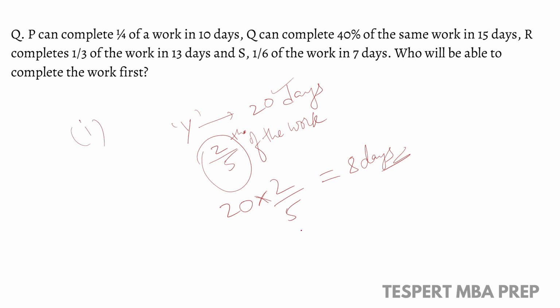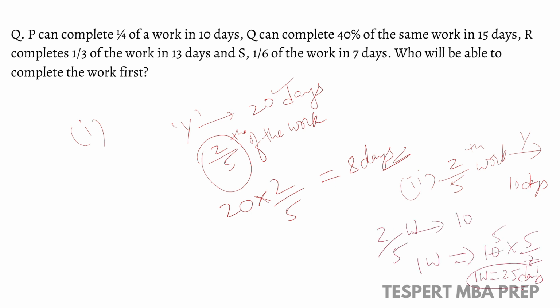This is case 1. Whereas if we consider case 2, if we say 2/5 work can be completed by Y in 10 days, then calculate in how many days one work can be completed. That means in how many days the complete work can be completed, right? So 2/5 work can be completed in 10 days. So the complete work can be completed in 25 days. Understood? So we can directly move this to the other side to calculate the complete work.